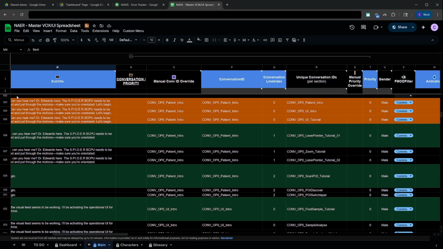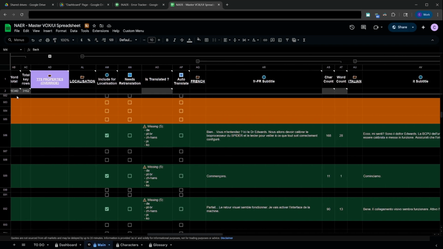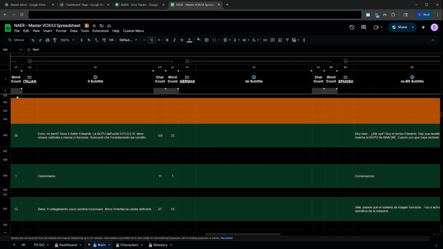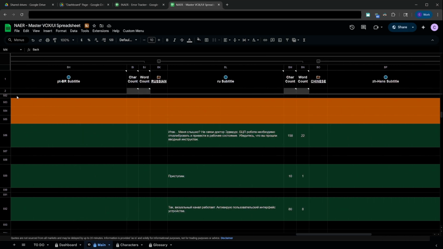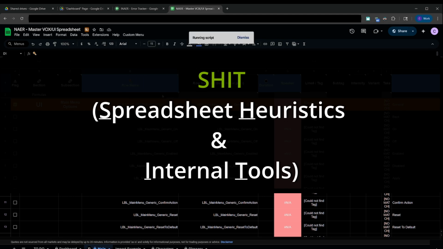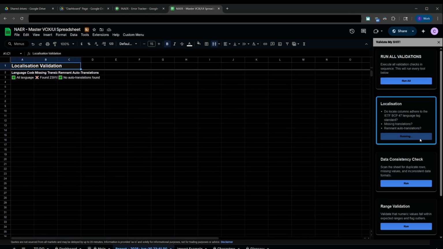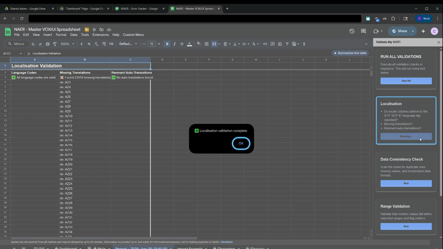Having dozens of columns and thousands of rows is a lot for a small team like ours to ensure that there are no issues, so we need tools to help us identify problematic needles in the haystack. That's why we made the Validate My Shit utility, which allows us to generate reports, and if they succeed, it gives us peace of mind, and if they fail, it helps us pinpoint the elements that we need to fix.